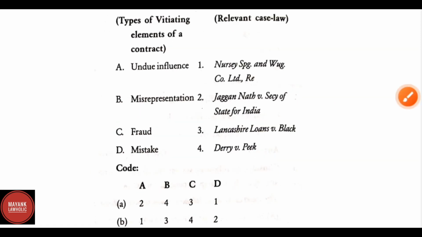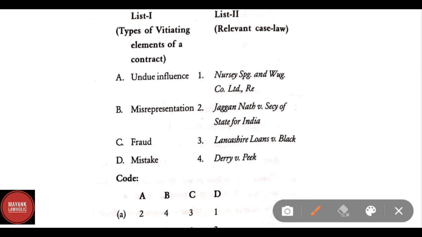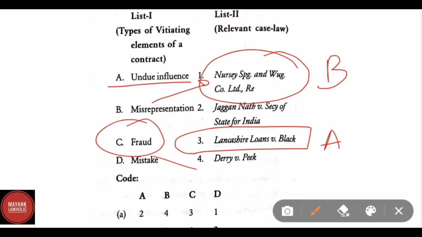Again, the question is relating to match the following. Here, list 1 is types of vitiating elements of a contract and list 2 is relevant case law. Types of vitiating elements of a contract: A. Undue influence, B. Misrepresentation, C. Fraud, and D. Mistake. So the correct answers are: for undue influence, Lancashire Loans versus Black. For misrepresentation, Nursery SPG versus Vug and Company Limited, Ray. For fraud, Derry versus Peake. And for mistake, Jagannath versus Secretary of State for India.